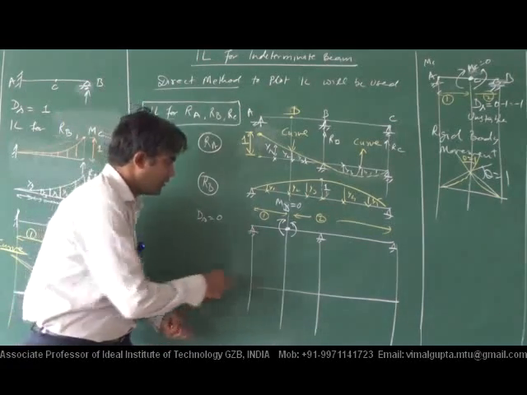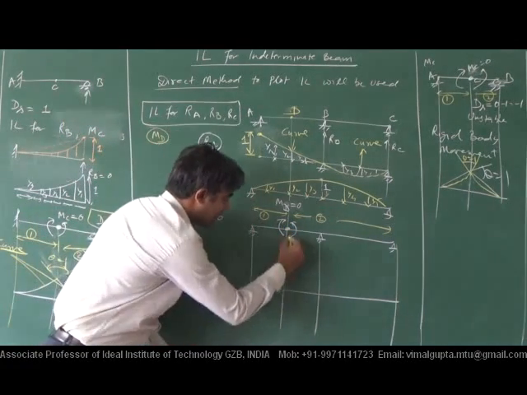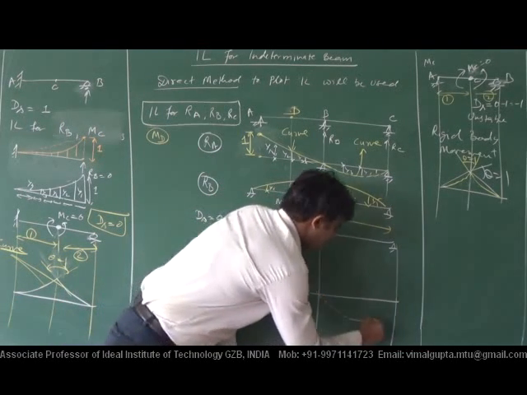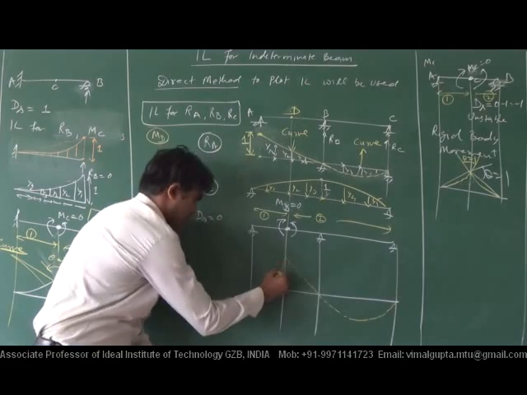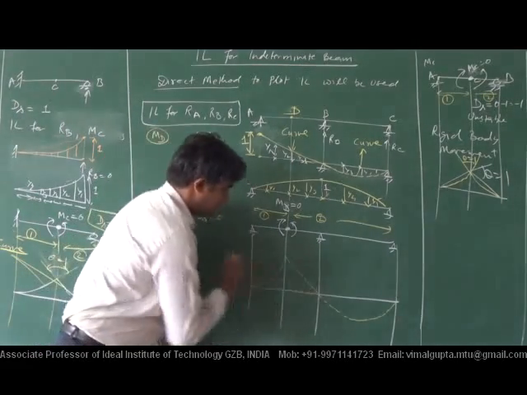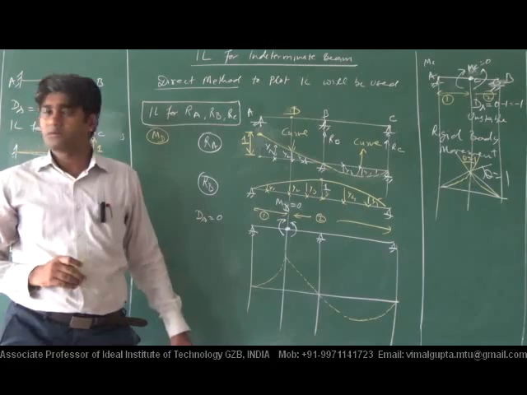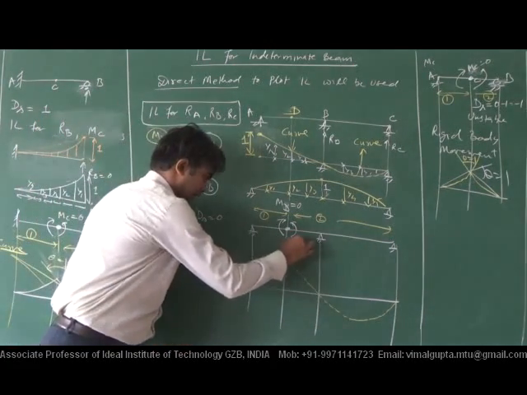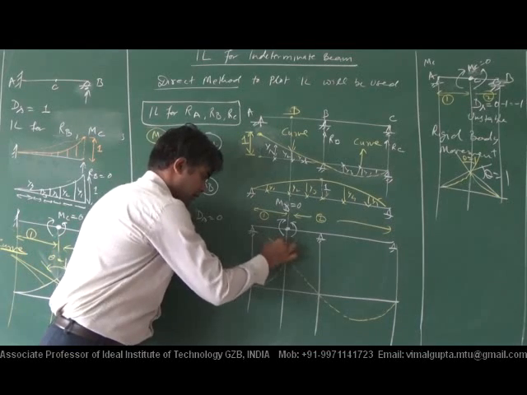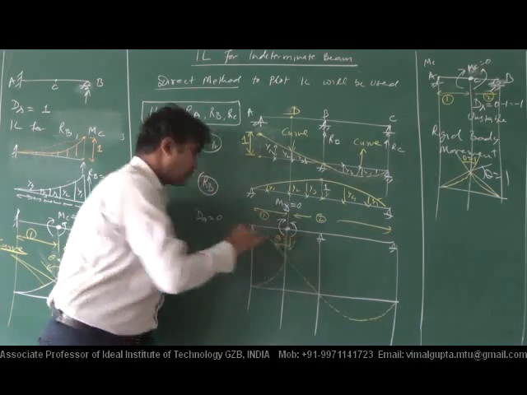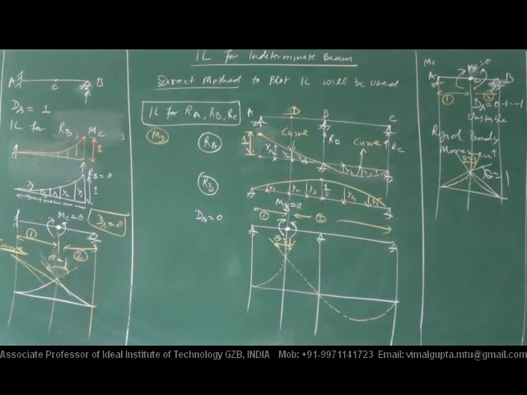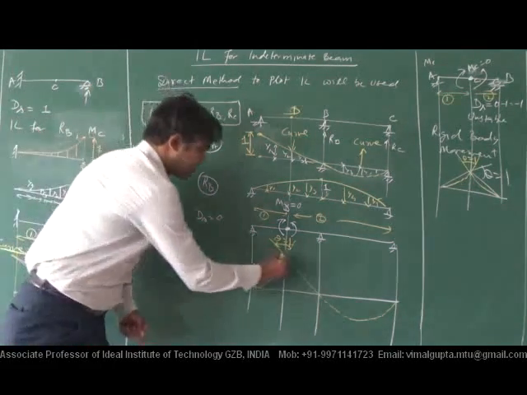So if I am giving this type of thing, we will get this type of thing, and the value of theta equals to 1. It will be the unit displacement here.